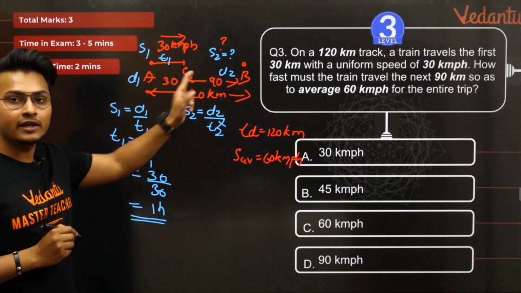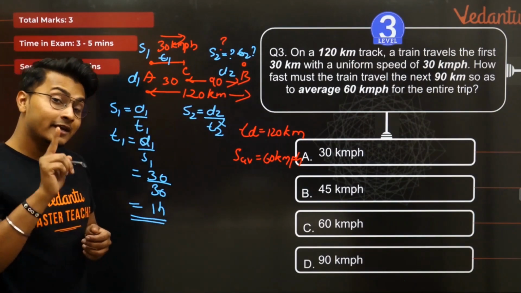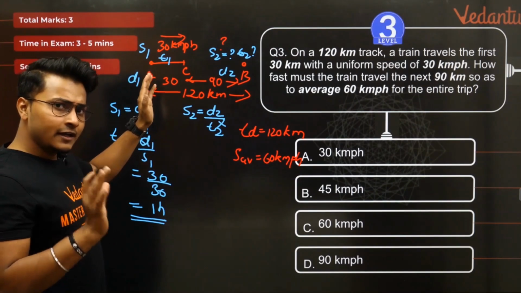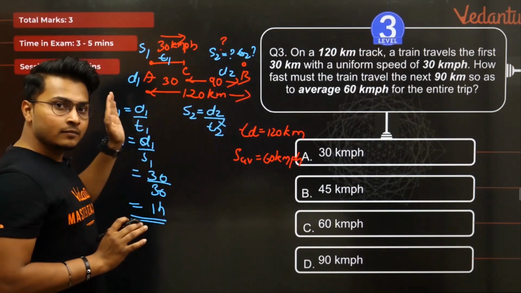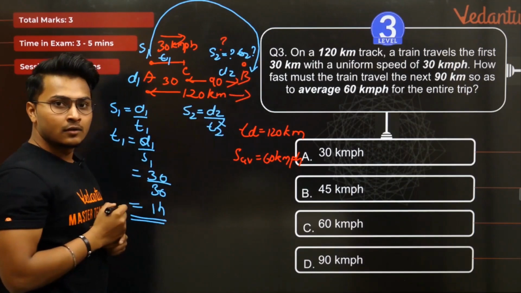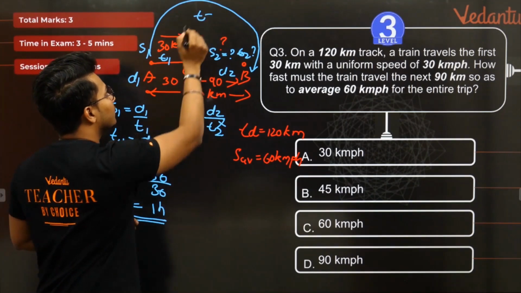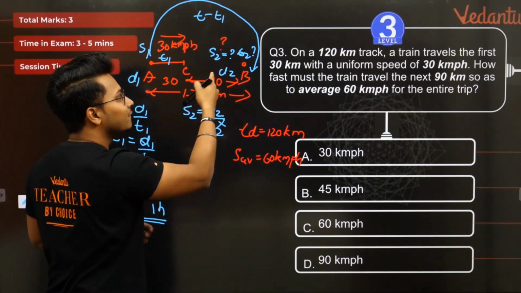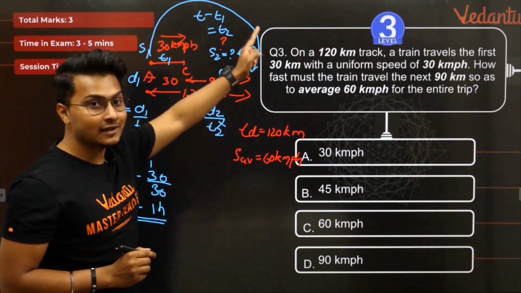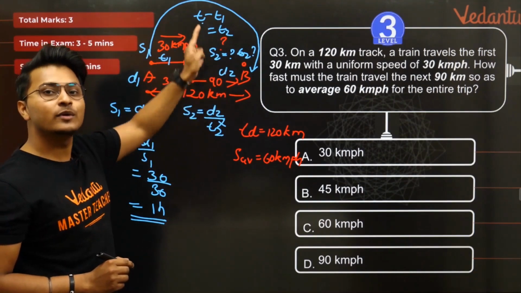T1 भी है हमारे पास, T2 नहीं है. So we don't know what is T2 also. How can we find out T2? ऐसे समझो इसको. अगर मुझे, if I knew what is the total time taken by the train to travel from A to B, that is the total time T. If I subtract this time T1, will I get T2? I will obviously get, isn't it? If I had the total time T, if I subtract that with this T1, I will be left with T2, no, because T1 plus T2 is total time T.